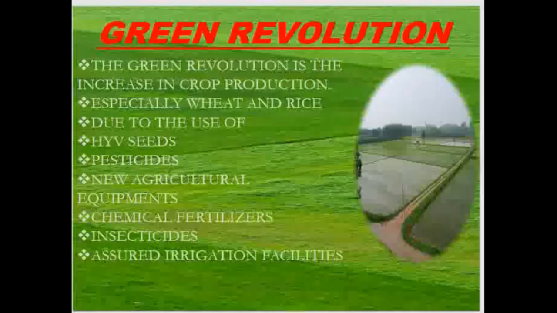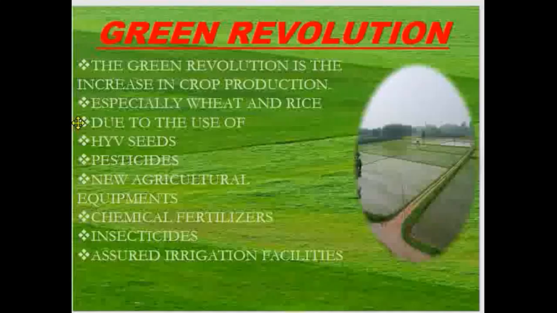Green Revolution. Do you know, children, the Green Revolution is the increase in crop production, and this increase was specially in two crops. First one was wheat and the second one was rice. And why there was a Green Revolution? Production radically increased.